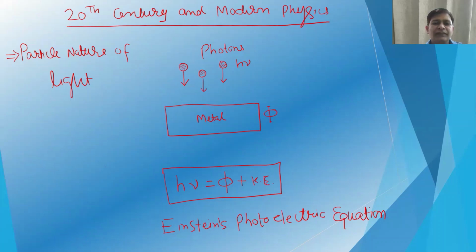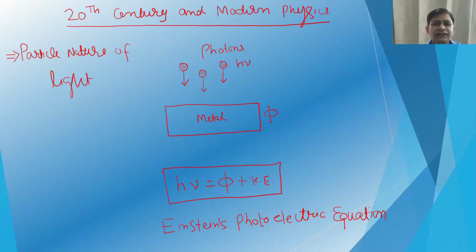To explain that, Max Planck proposed that the oscillators present on the wall do not have continuous energy, but have quantized energy. So they can absorb or emit only quantized energy, and that was the foundation of quantization, or modern physics. And that was followed by the photoelectric effect.